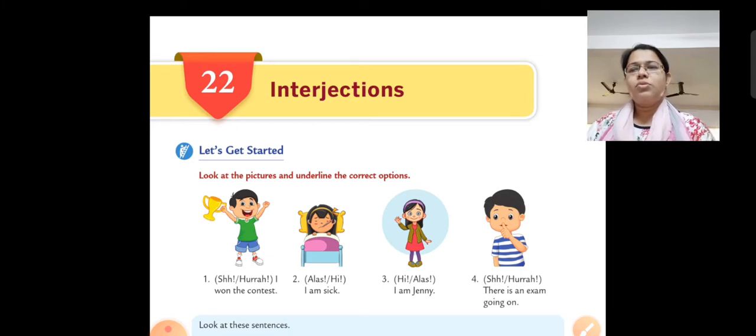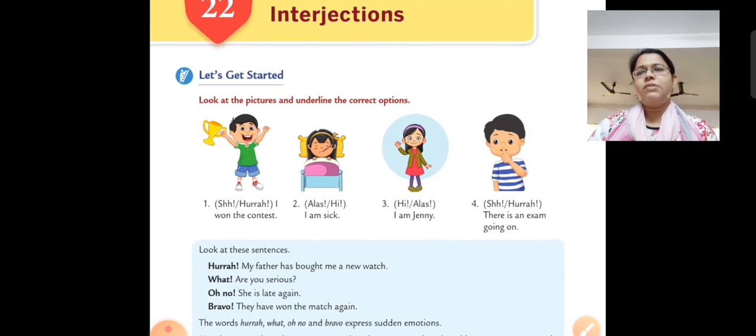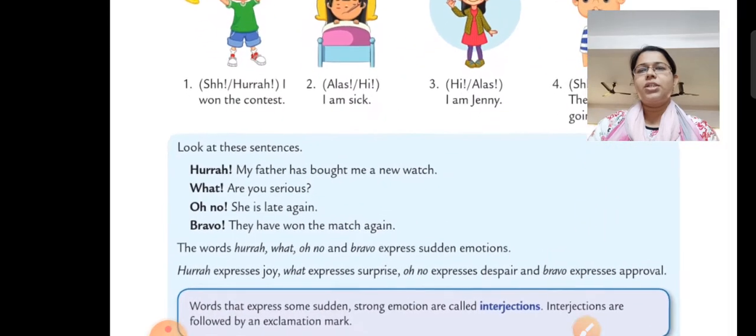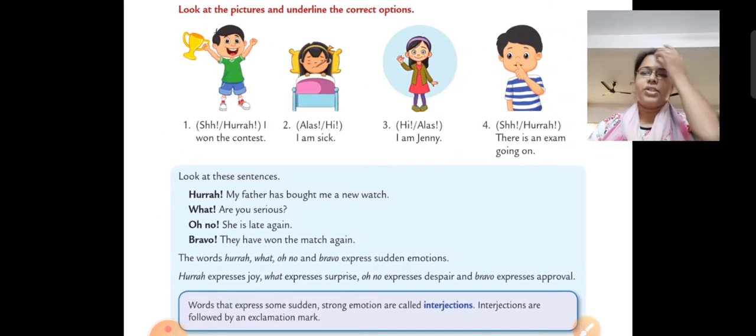As you know students, we have started chapter number 22, that is interjections. As I told you yesterday, this is your last chapter for the half yearly exam from your grammar book, right? If you remember students, we have already studied the definition and examples of interjection.